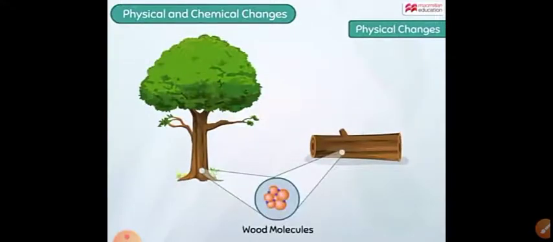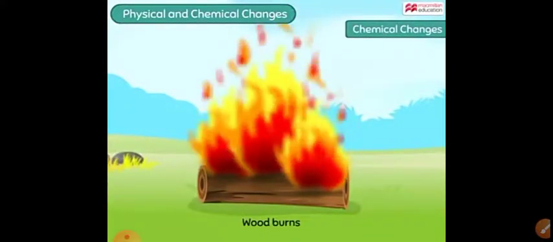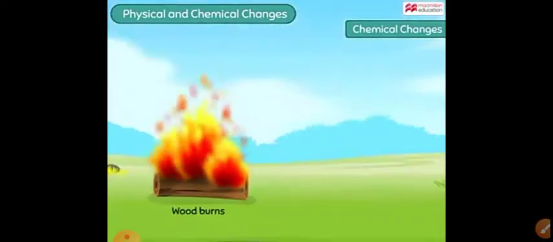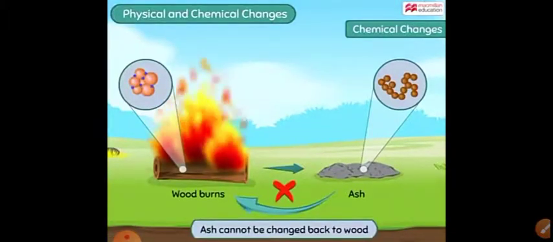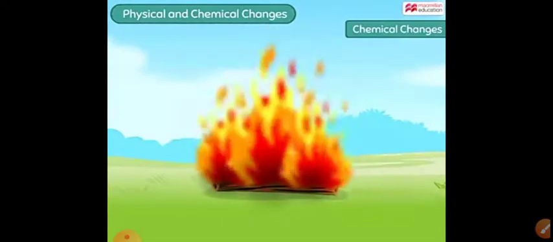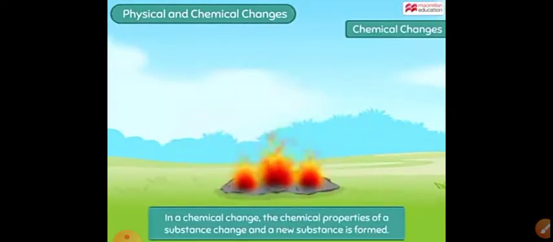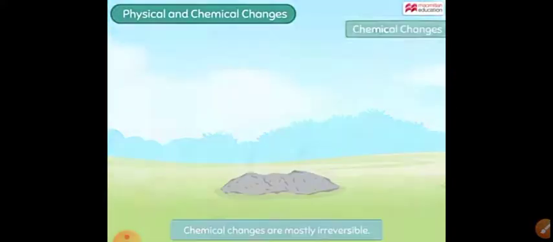Now if you consider a wooden tree, it has the same molecules, but if you burn wood, it is converted into ash. Can ash convert back to wood? Obviously no. So we can say it is a chemical change. Ash cannot be changed back to wood, so the property has completely changed. In a chemical change, the chemical properties of a substance change and a new substance is formed. It is not reversible, so we call it irreversible.